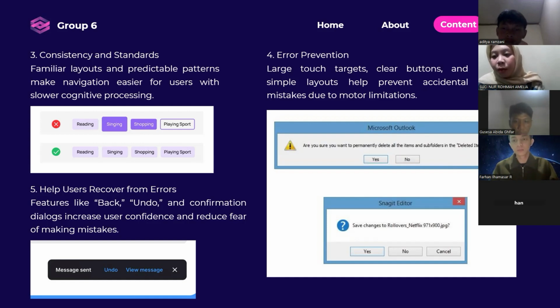Finally, we have help users recover from errors. Mistakes are inevitable, so the system should support recovery. Features like back, undo, and confirmation dialogs give users a sense of control. For elderly users, this reduces fear and builds confidence, knowing they can fix errors without starting over.